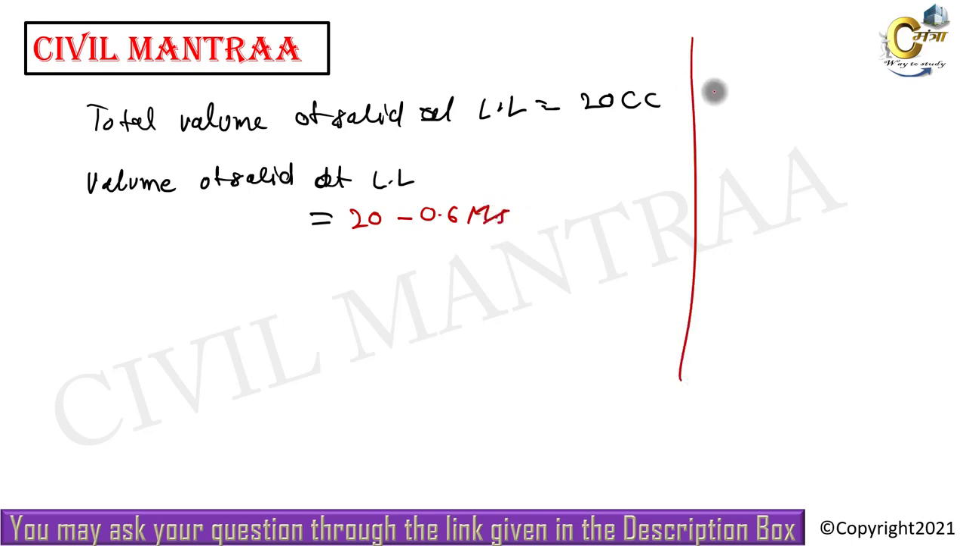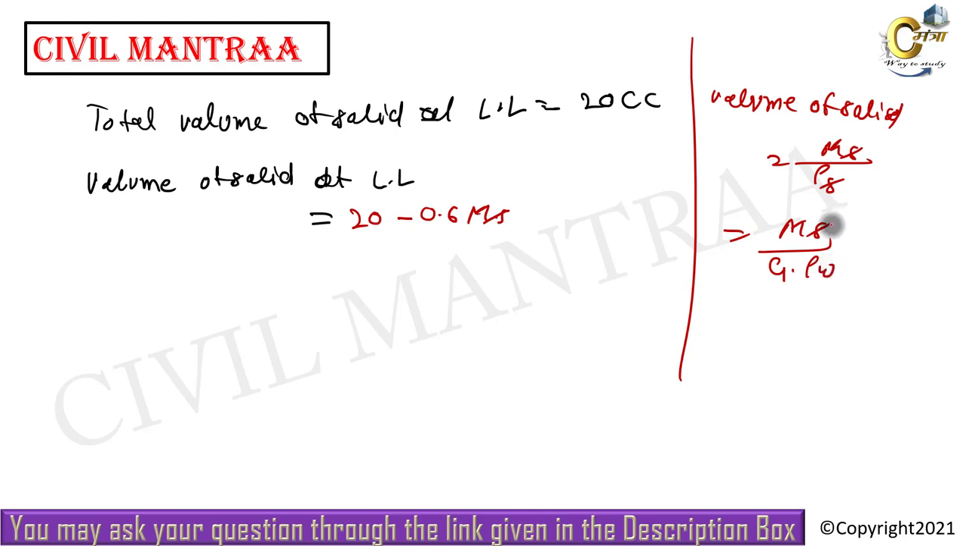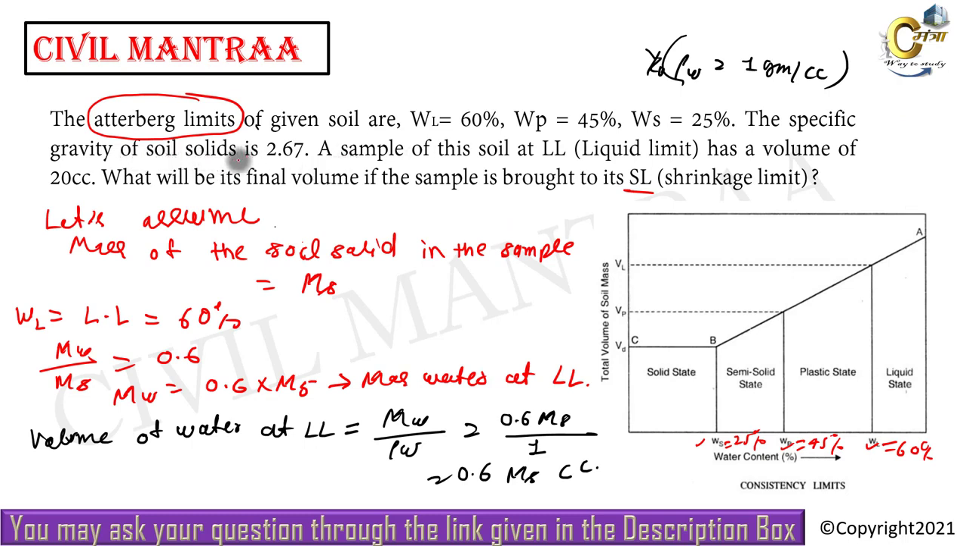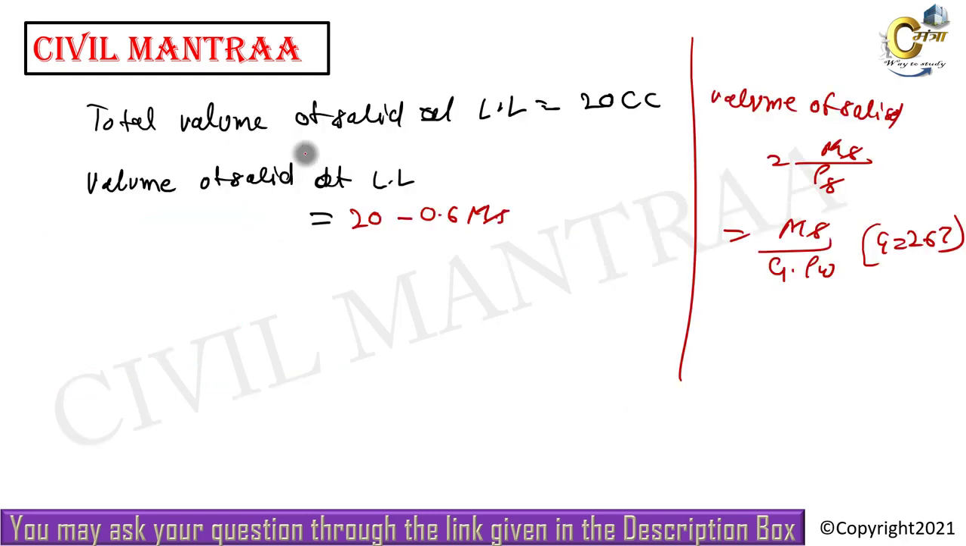We can also know that the volume of solid can be given as mass of solid divided by density of solid. And we know the density of the solid will be the specific gravity multiplied by the density of water. Here G is equal to 2.67, given. You can see here the specific gravity of the solid is 2.67. Let us see, this is equation number 1 and this is equation number 2, and comparing both equations.